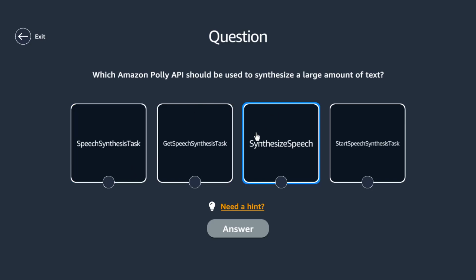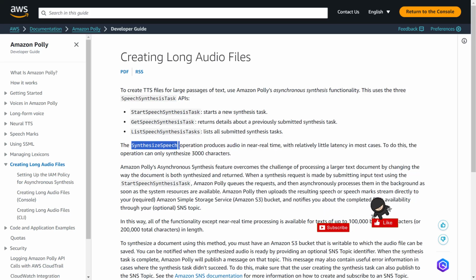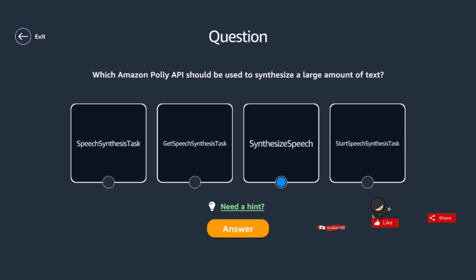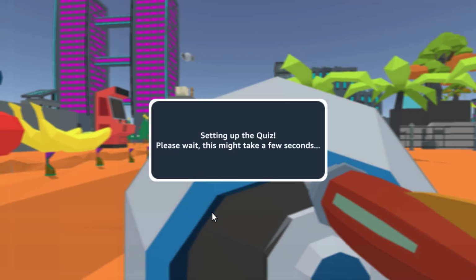Anyways, large amount of text. Okay, I don't know. Seriously, at least we didn't see. I think we have to watch the video. Synthesize speech, is that what? I don't know. I will just select whatever I did, and it is wrong.